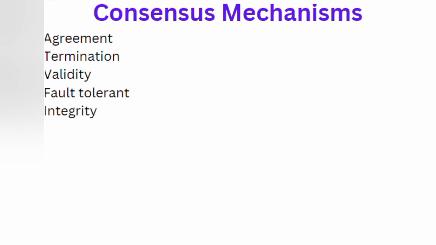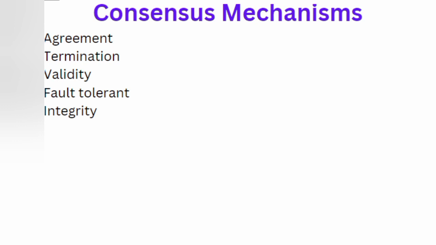The next one is validity. The value agreed upon by all the honest nodes must be the same as the initial value proposed by at least one honest node. And the next one is fault tolerance. The consensus algorithm should be able to run in the presence of faulty or malicious nodes, like Byzantine nodes.